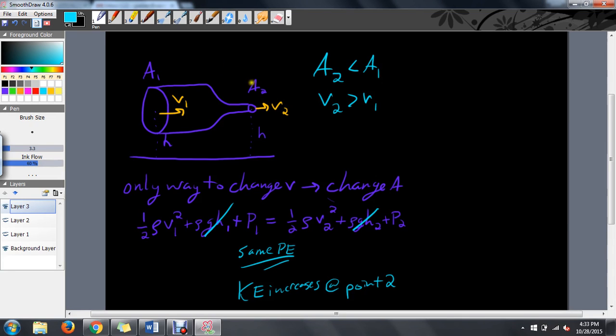So since the flow rate's constant, the only way to change the velocity is to change the area. And if we do make a smaller area, we have a larger velocity. Therefore, kinetic energy increases. What does that say? Well, if this goes up, this goes down. Pressure decreases.